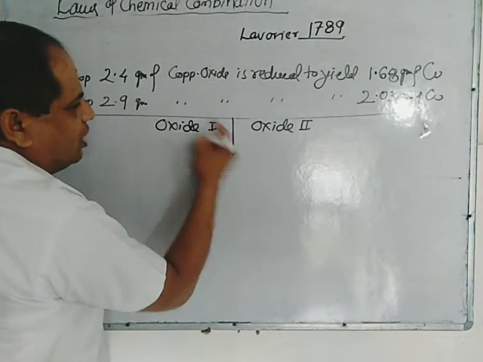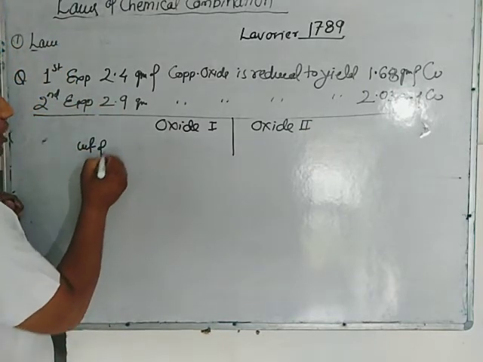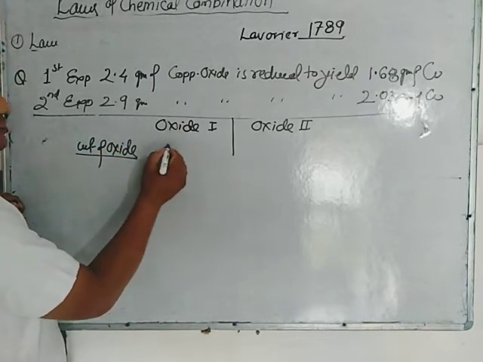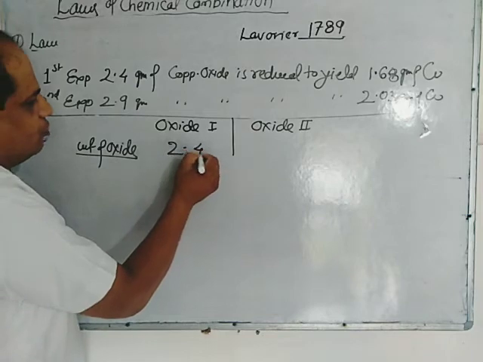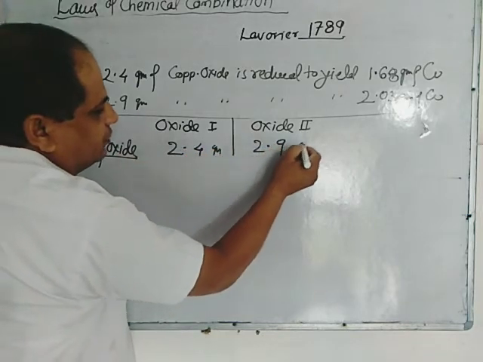Two oxides are there. So, weight of oxide in first 2.4 gram, in second oxide 2.9 gram.